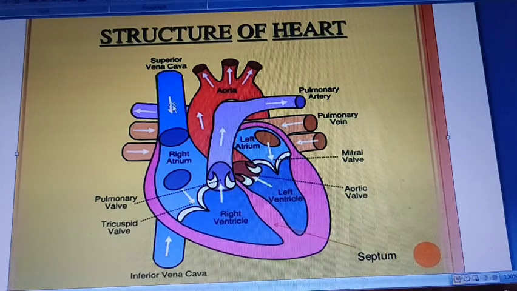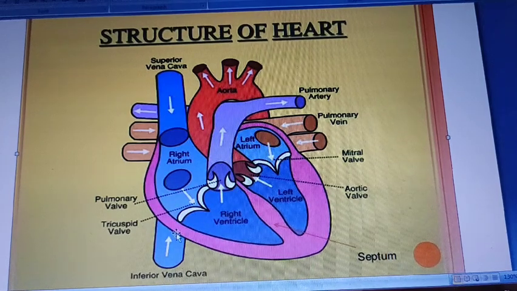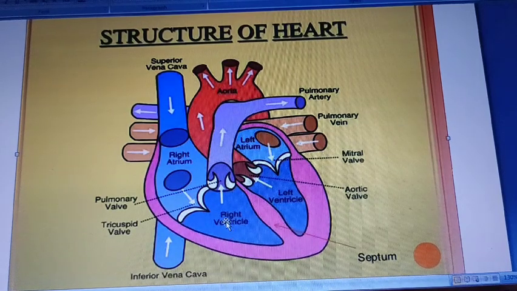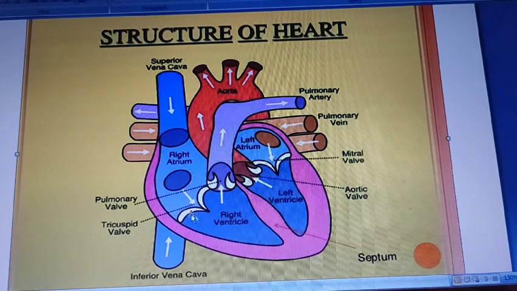From the upper part and the lower part of the body, impure blood reaches the right atrium. Through this right atrium the impure blood will go to the right ventricle via the tricuspid valve.